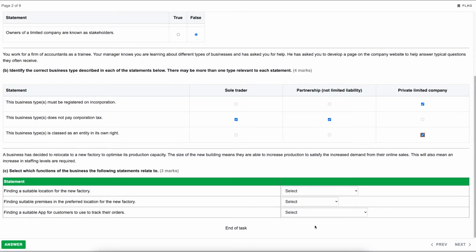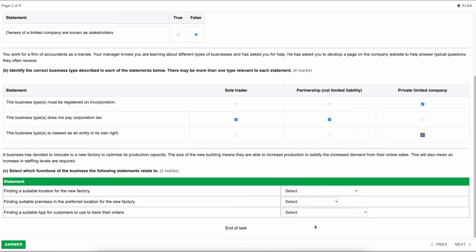A business has decided to relocate to a new factory to optimize its production capacity. The size of the new building means that they are able to increase production to satisfy the increased demand from their online sales. This will also mean an increase in staffing levels is required. Part C. Select which functions of the business the following statements relate to.